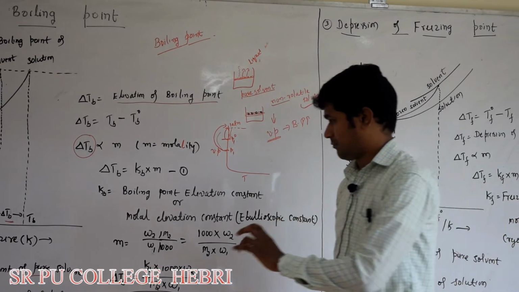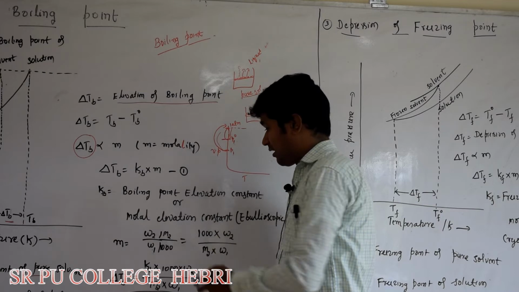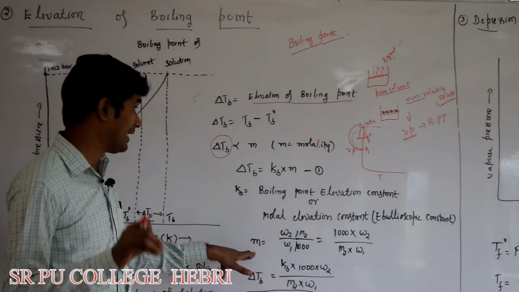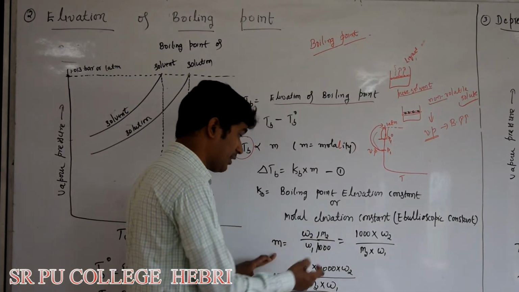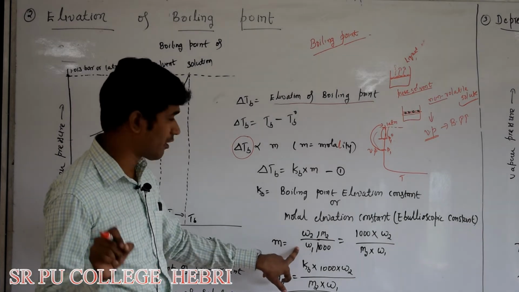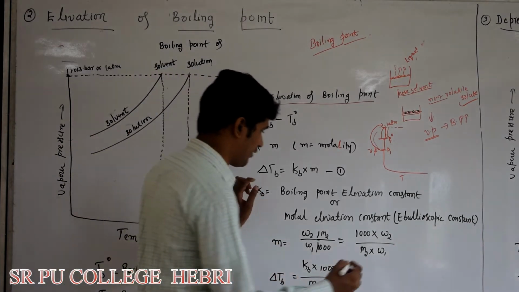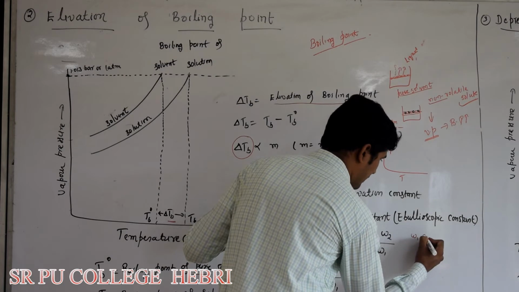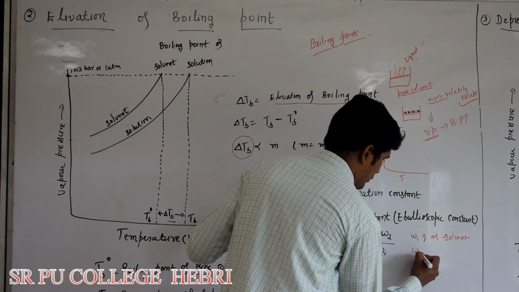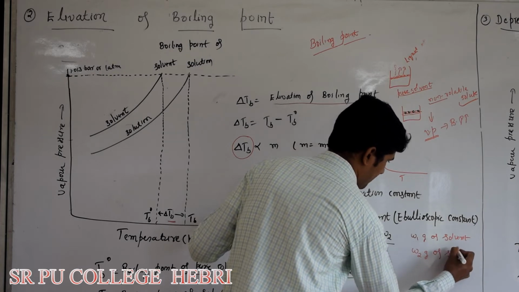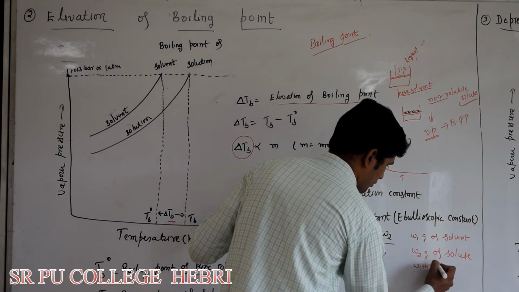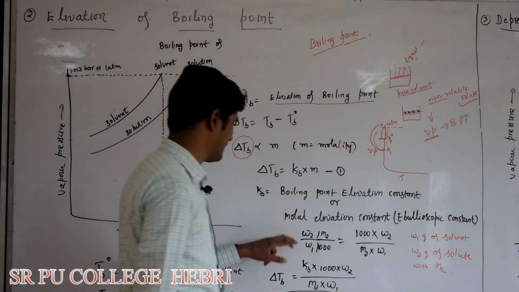Now we write m in terms of mass and molar mass of solute and solvent. m is nothing but molality. So molality is what? The number of moles of solute divided by mass of solvent in kg. If you have taken W1 gram of solvent and W2 gram of solute with molar mass M2, we can write molality like this.